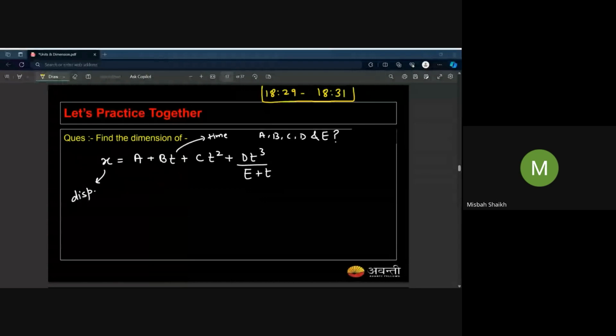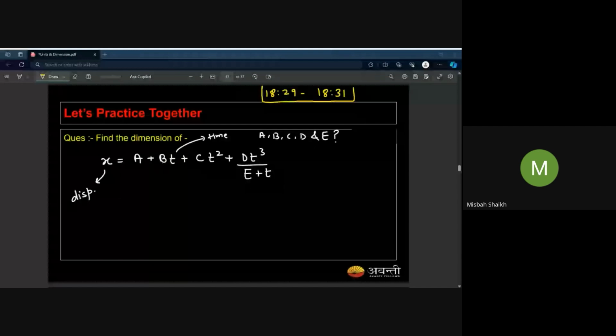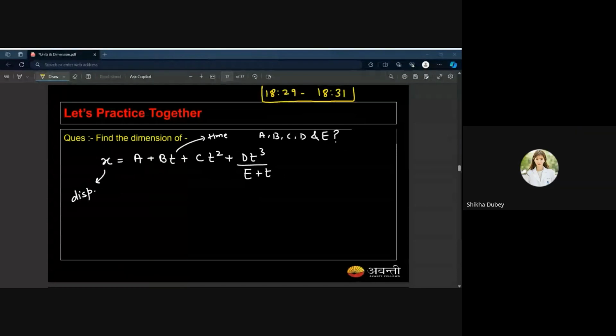A is equal to L, B is equal to LT minus 1, C is equal to LT minus 2, D is equal to LT minus 3. D is equal to? LT minus 1. Okay, and what about E? Ma'am, I don't know E. Okay. Then Shikha. Ma'am, dimension of A is L1, B is L1 T minus 1 and C is L1 T minus 2. I didn't get D and E. Okay, that's cool. Harshada?